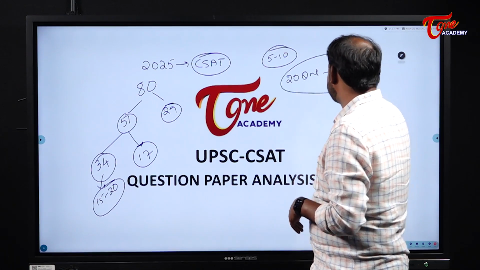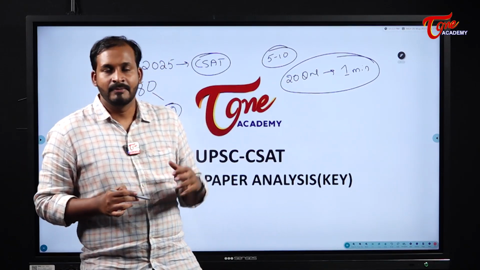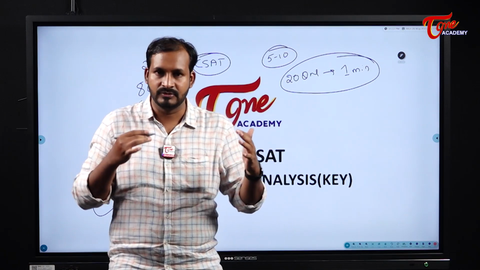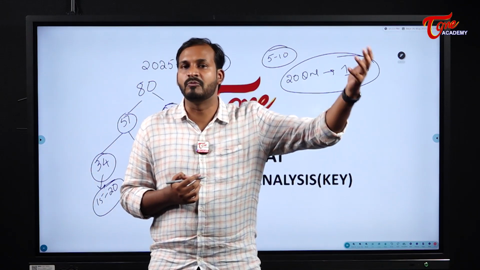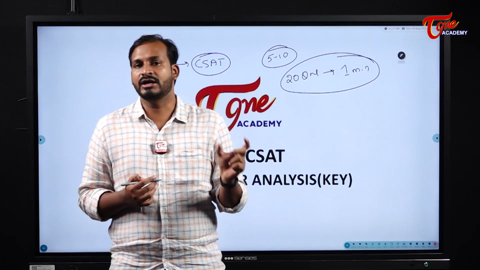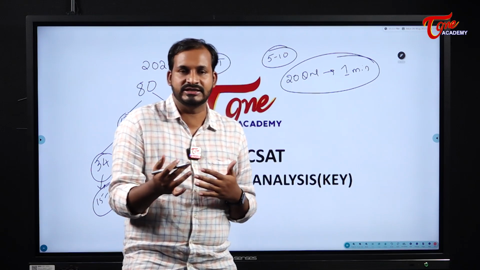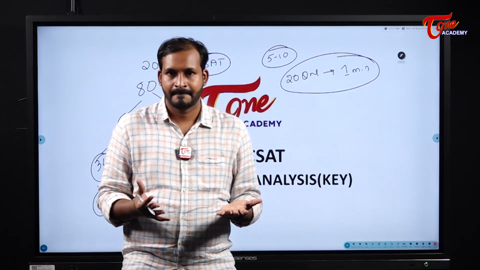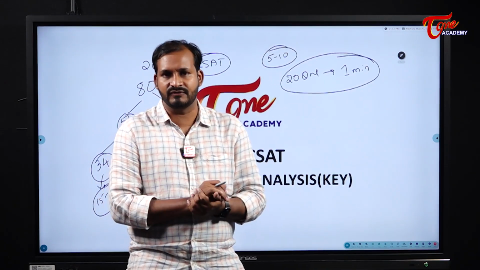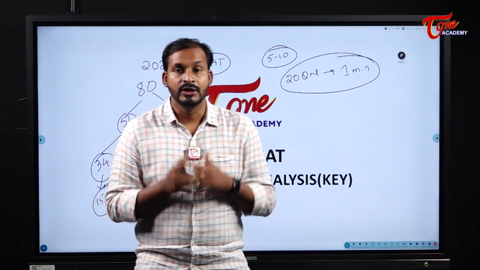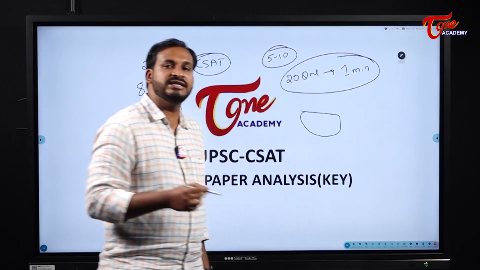So our strategy in the examination hall should be to first attempt these 20 questions. By reading a question, you should get an idea of how much time it will take, whether a minute or more than a minute. You should have that judgment. First read the entire question paper and solve those 20 questions. Assume you consume some 30 minutes reading all the questions and solving these 20; you will be left with 1.5 hours. In that 1.5 hours, you can solve the remaining questions and easily clear the paper.